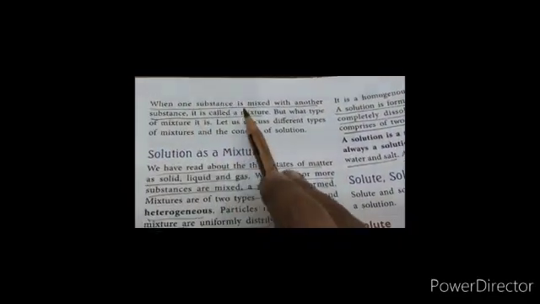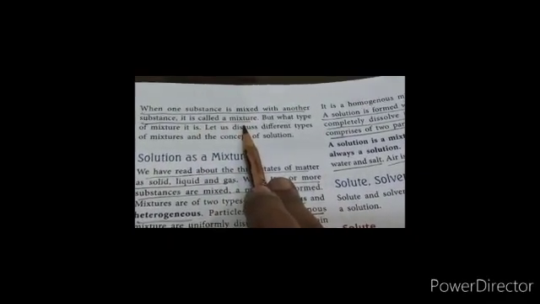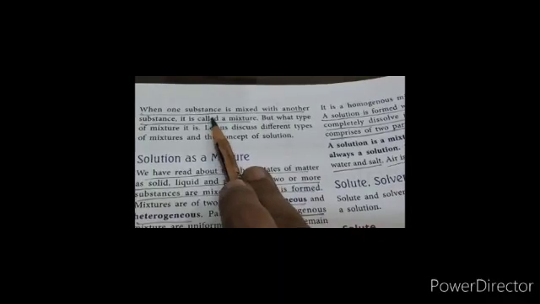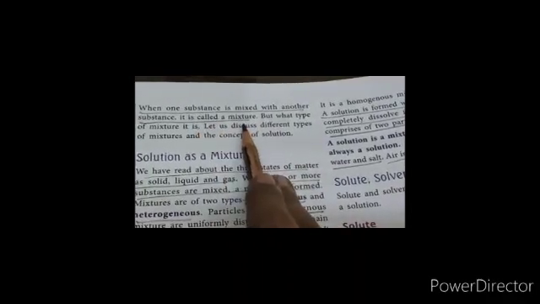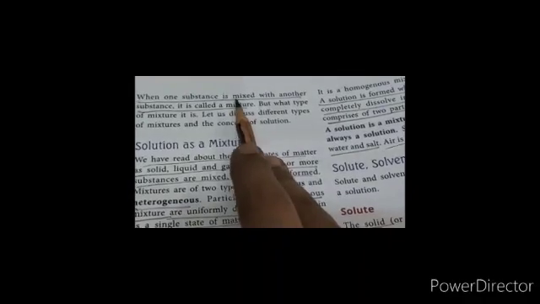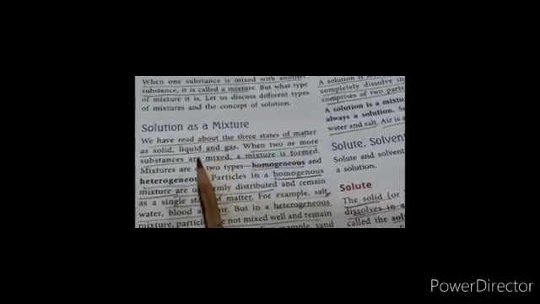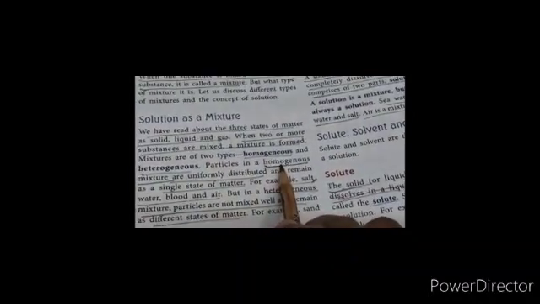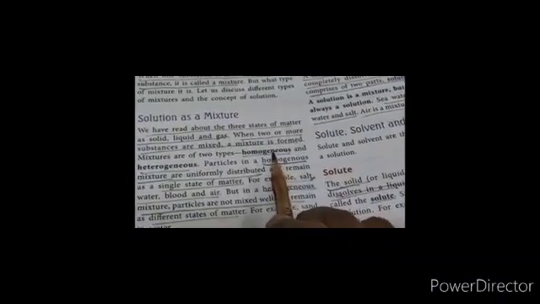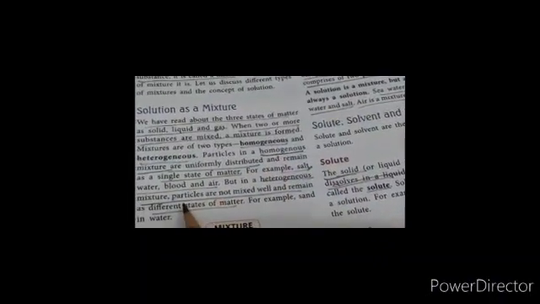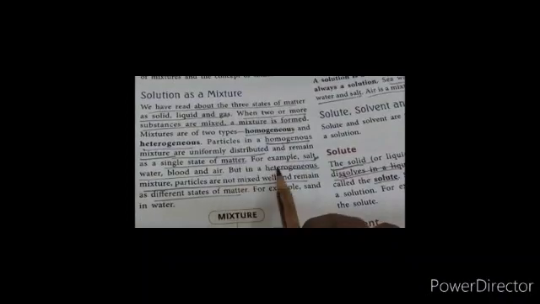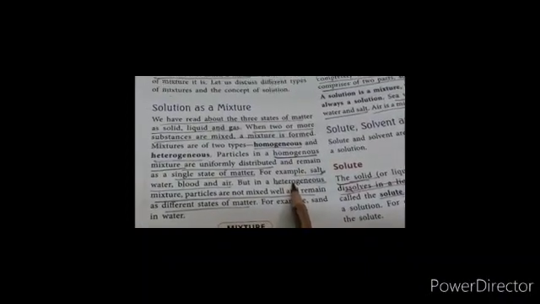See, when one substance is mixed with another substance, it is called a mixture. Now, this mixture can be of any two substances or more. But when the substances mix together properly, it is called a homogeneous mixture. And if the particles or materials don't mix together, then it is called a heterogeneous mixture.